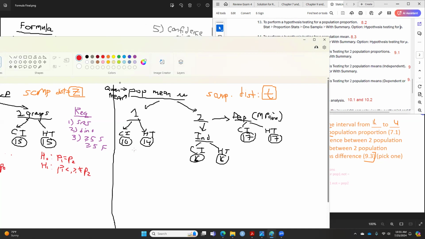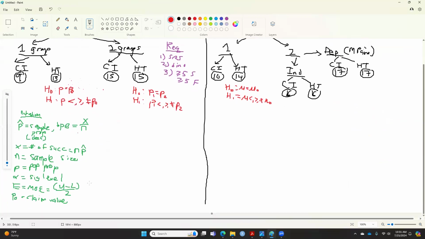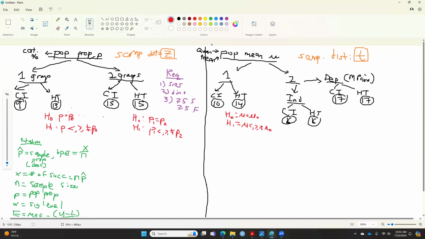So how do you write your statement for one sample, to do the hypothesis testing for the population mean? We will do mu equals mu0, and then mu is less than, greater than, or not equal to mu0. Again, what is mu0? Which is similar to p0. We call that your claim value. Okay, so this is for the one-sample hypothesis testing for population mean.